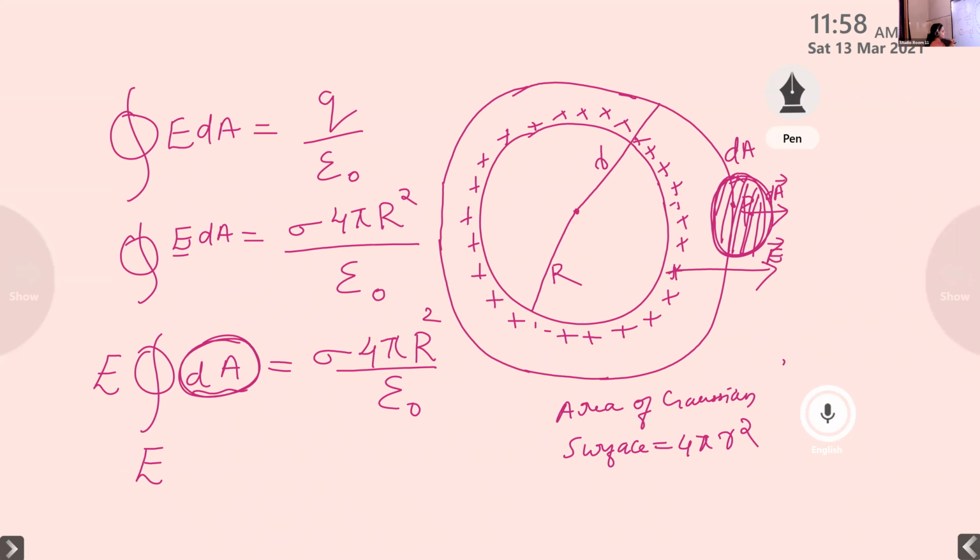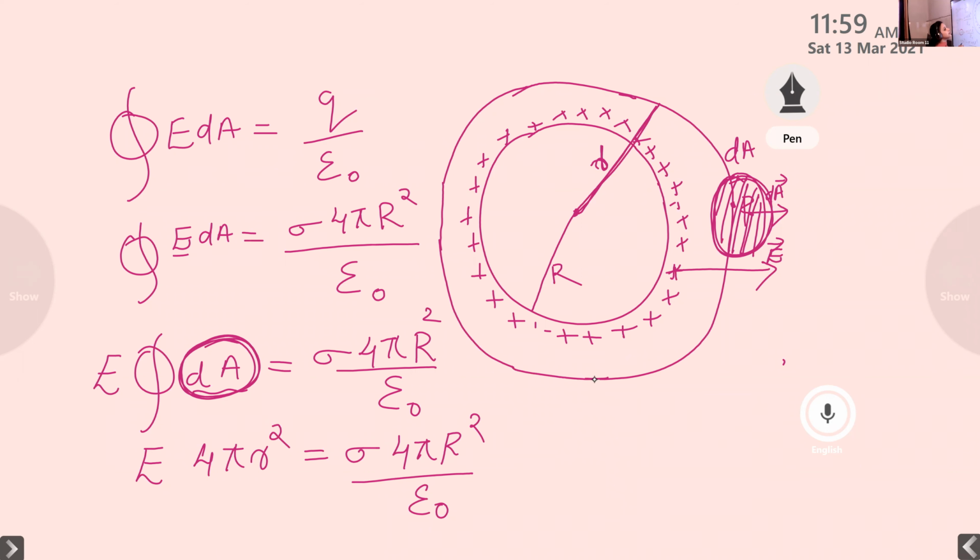So the electric field E into, here this dA is the area of the Gaussian surface. It is given by 4 pi r square. Why does it become small r? This is the radius of the Gaussian surface. The radius of the Gaussian surface is given by small r, and capital R is the radius of the spherical shell. Okay. So E into 4 pi r square is equal to sigma 4 pi capital R square divided by epsilon 0.